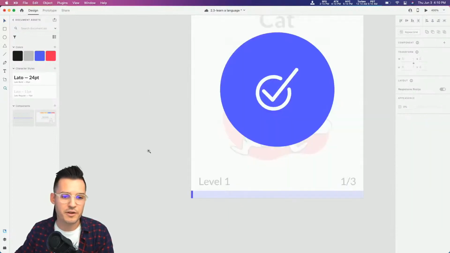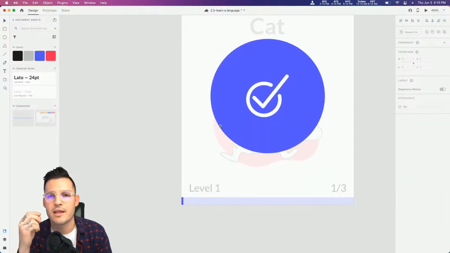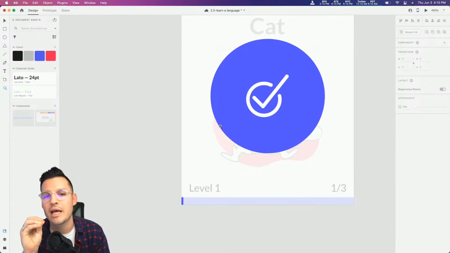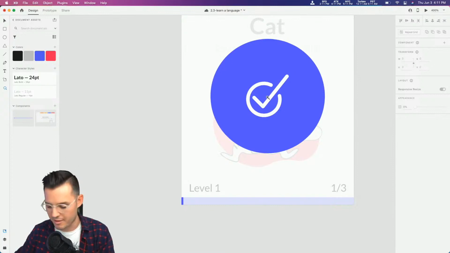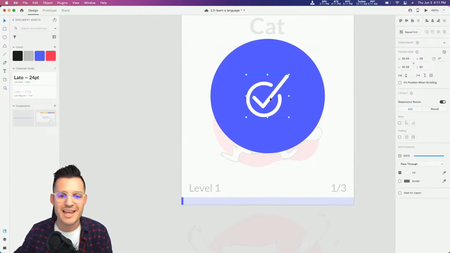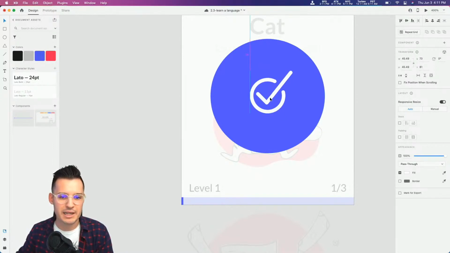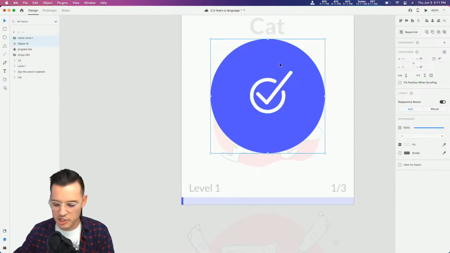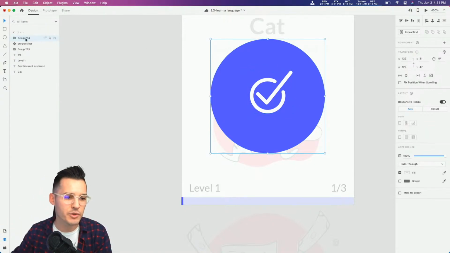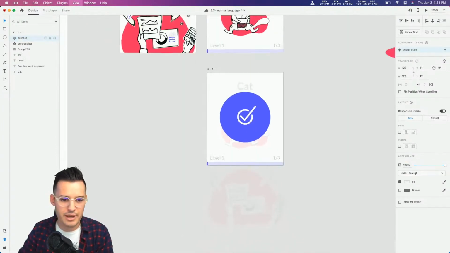Now, here's something fun to play with. You'll notice that I use the alignment tools to perfectly align this thing. It is mathematically balanced, but it's not optically balanced, right? Because our check mark goes up and beyond, it looks a little bit funky to our eye. So you actually have to manipulate a little bit, and maybe we would just want to balance the circle. That'd be the way to do it. But this is really common for check marks or play buttons, video play buttons. Really, really common little issues that we have to optically balance things. All right, I'm going to group those together. I'm going to call that success and just make a component out of it, and that should work.